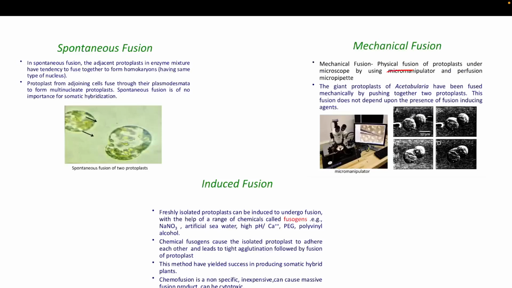After isolating the protoplasts, by mechanical force we just fuse these two cells. This fusion doesn't need any fusion-inducing agent, because here we are applying force with the needle to fuse them.